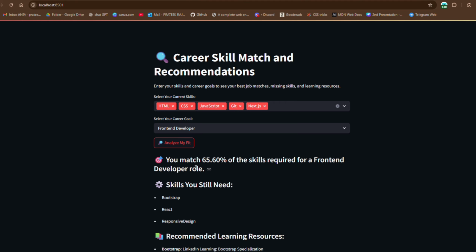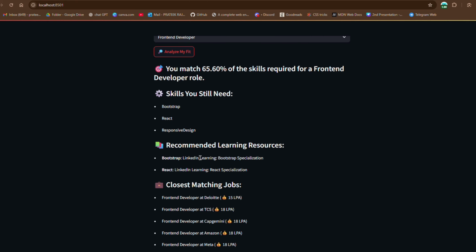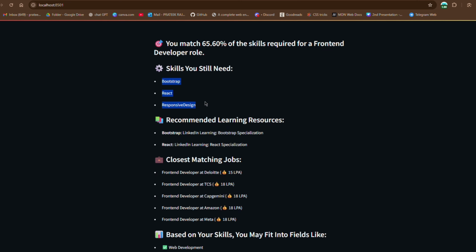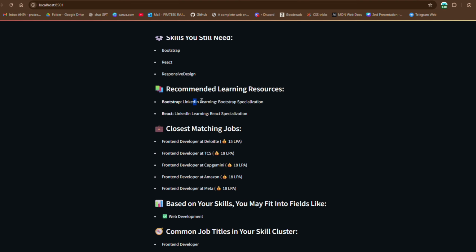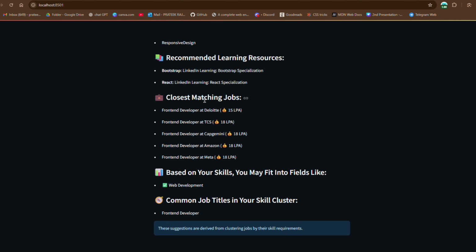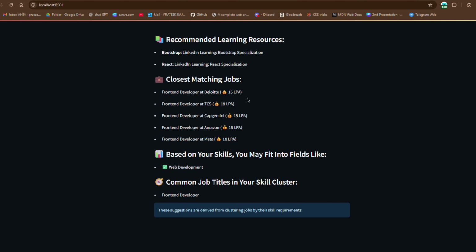As you can see, I only have 65% of the skills which are required for front-end developer, and these are the skills which I don't have. Not only does it show you the skills which you don't have, it also recommends some learning paths like LinkedIn Learning and other platforms also. And the closest matching jobs are these in Deloitte, TCS, 15 LPA, etc. Based on my current skills, it also shows me some fields in which I fit, and this is the common job title in my skill cluster.